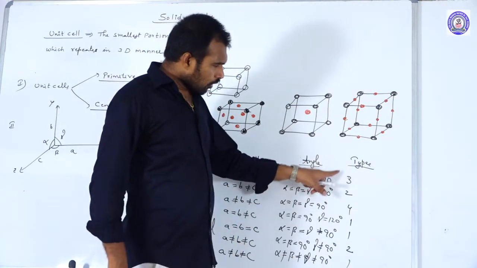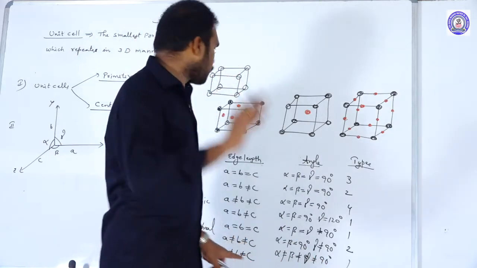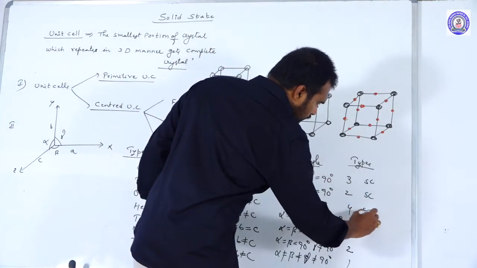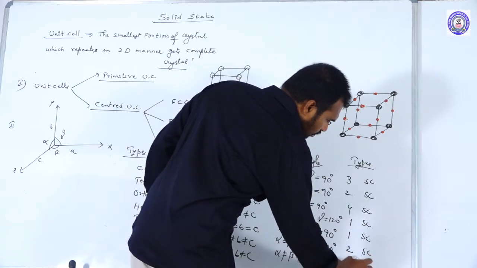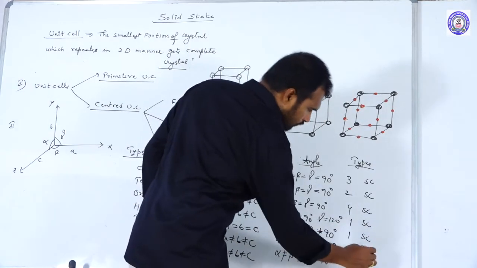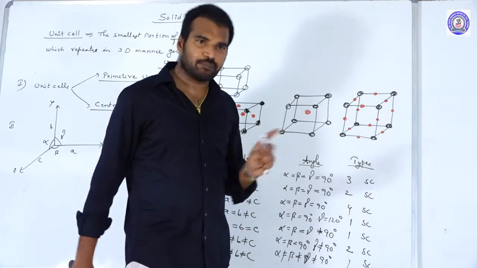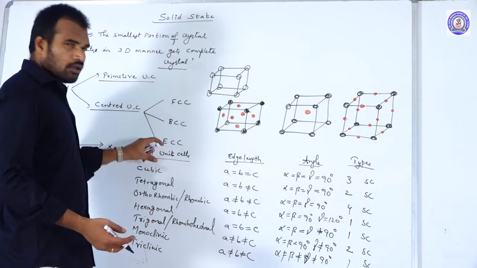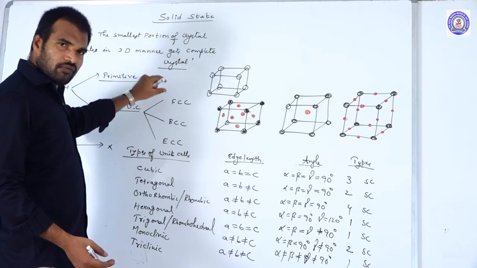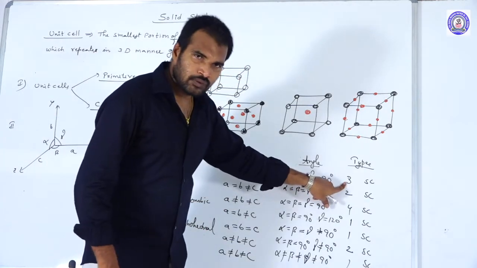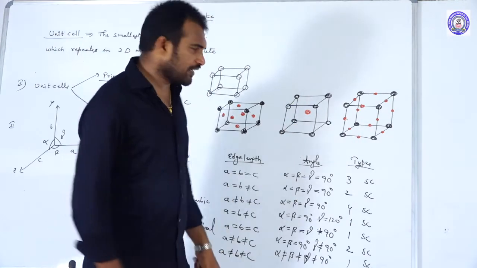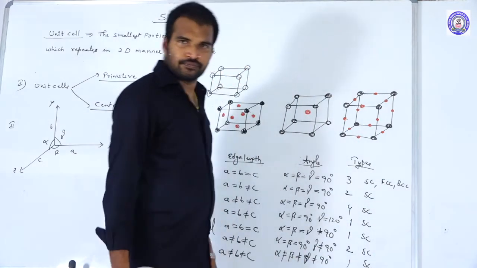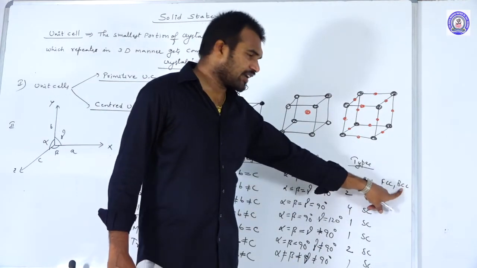One thing you remember, all the 7 basic unit cells can exist in simple form, primitive form. So simple cubic is common to all. So 1 is fixed. In addition to the simple cubic, there are the centered unit cells. Here total how many? 3. Out of 3, 1 is fixed. What are the remaining 2? One is face centered, another one is body centered, BCC.